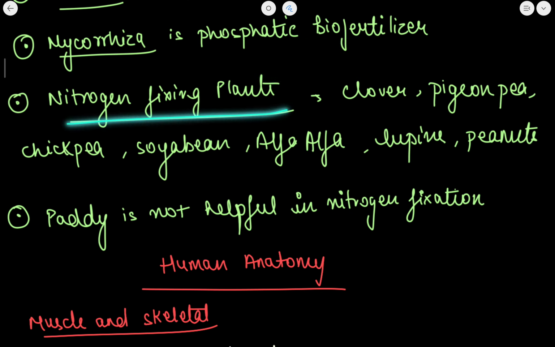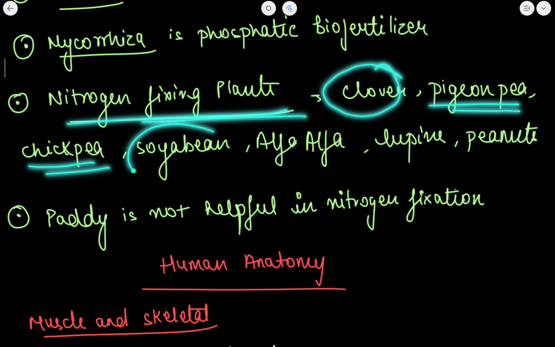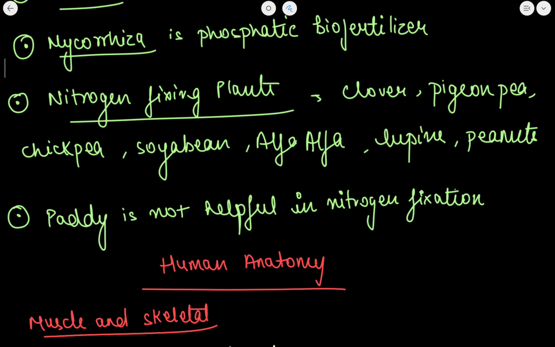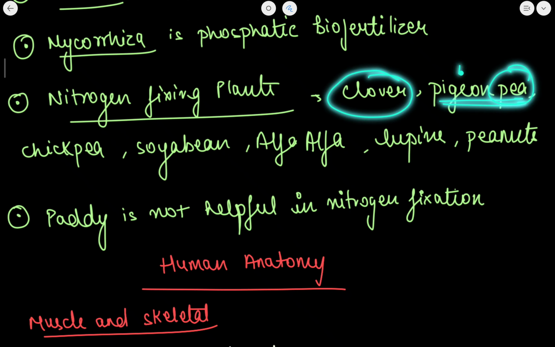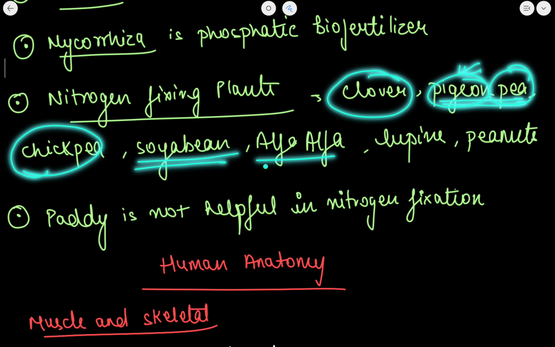Now nitrogen fixing plants. Some of the names are clover, pigeon pea, chickpea, soyabean, alfalfa, lupins, peanuts. These are the examples of some of the nitrogen fixing plants. इसको ऐसे याद रख लेना. Clover, pigeon peas. Peas are of two types which are nitrogen fixing. One is pigeon and second one is chickpea. Then comes soyabean, then comes alfalfa, then lupins and peanuts.